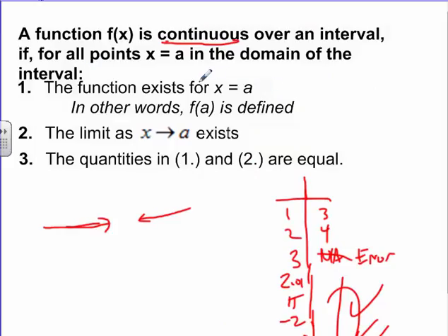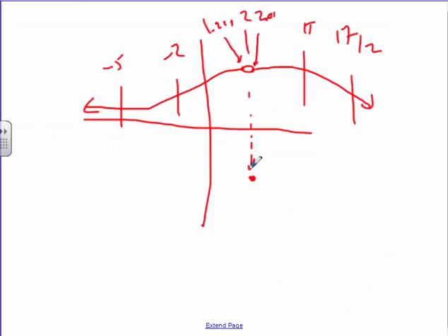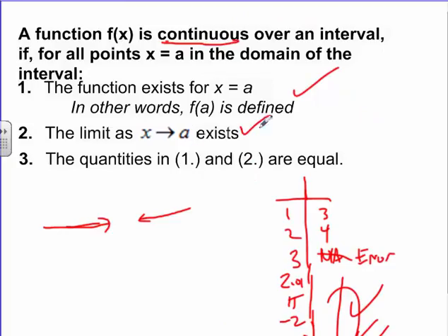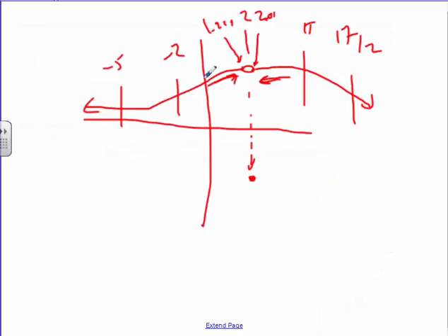That's the first condition. Is f of a always defined? That works. Right? It's even defined down here. But look at the limit. Is there a limit? Yeah, there is too. Look, both this side and this side right here seem to hone in on the same number. But even though the limit exists, both sides are honing in on the same number, and the value exists, the value itself is not the number they're honing in on, because essentially it's getting closer and closer and closer here, then it hops down there, and then it restarts up here again.